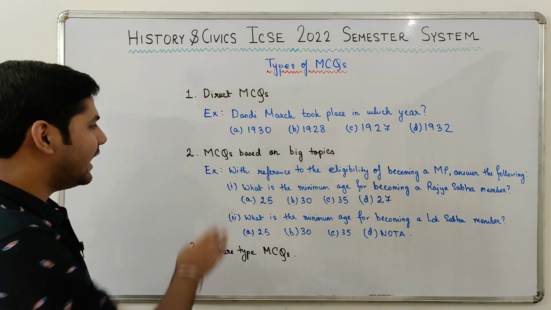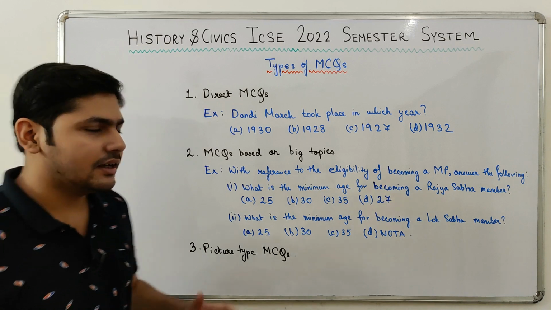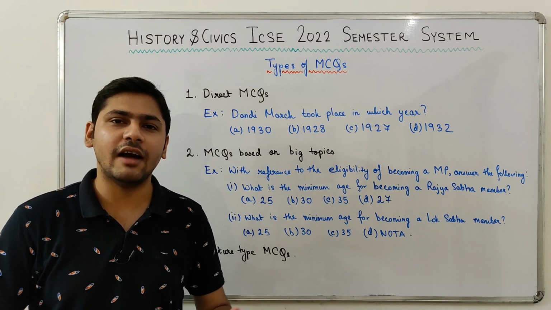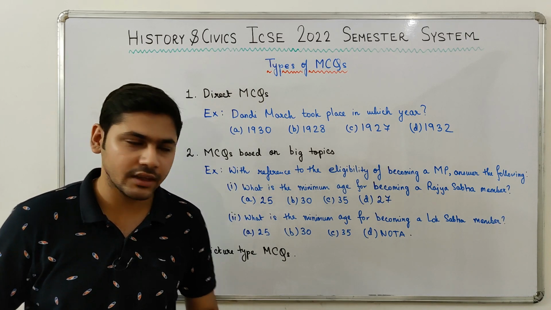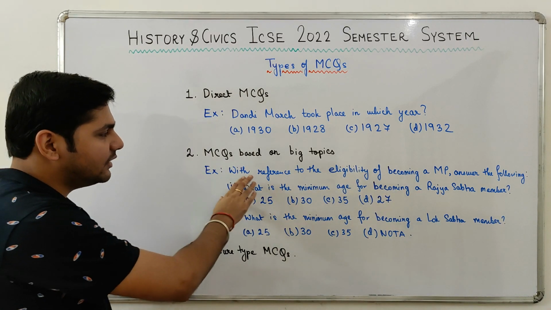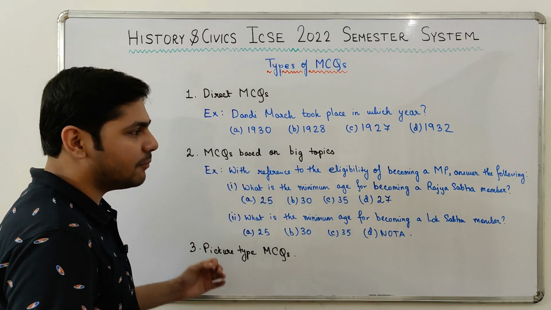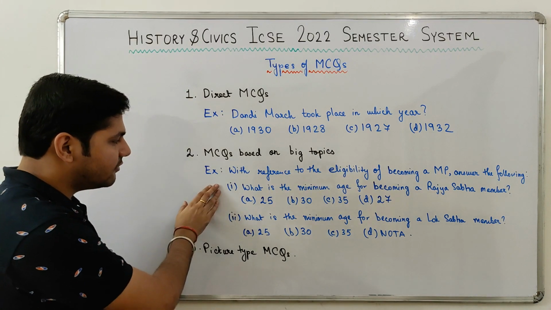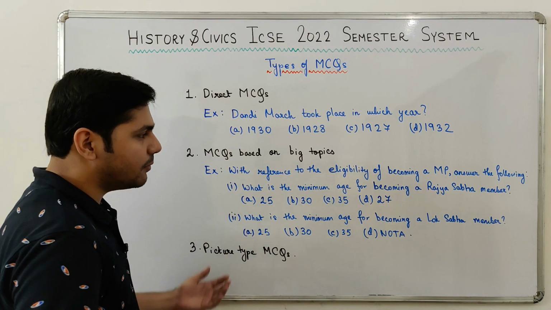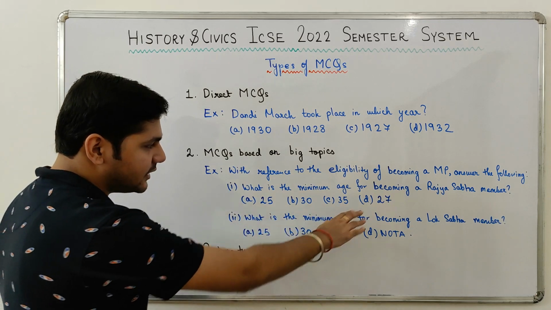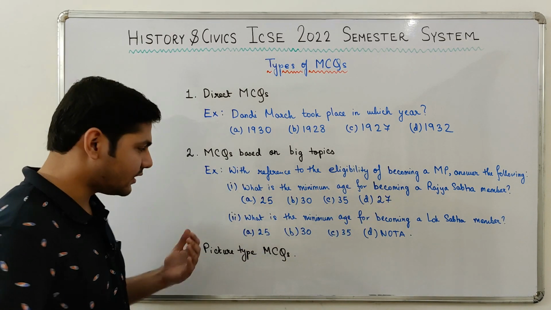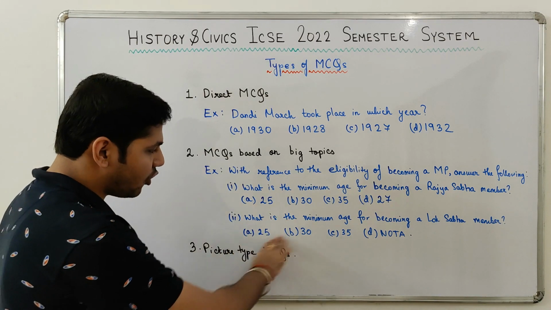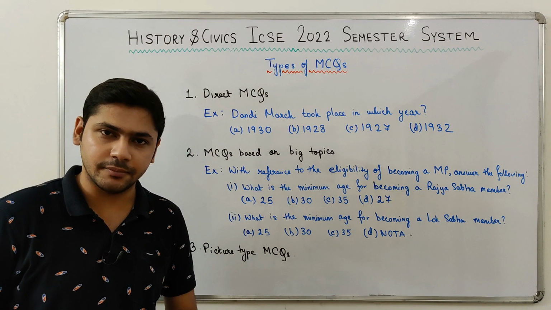The next type, MCQs based on big topics. Say for example, a big topic will be given and with reference to that big topic, you will have to answer a few MCQ questions. Say for example, with reference to the eligibility of becoming a member of parliament, answer the following. And there are 2 MCQs. First, what is the minimum age for becoming a Rajya Sabha member? 4 options, you have to select the correct answer. Next, what is the minimum age for becoming a Lok Sabha member? There are 4 options, you have to select the correct option.